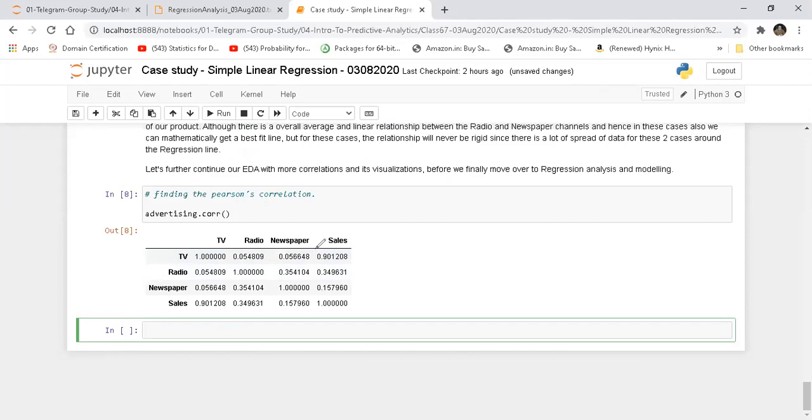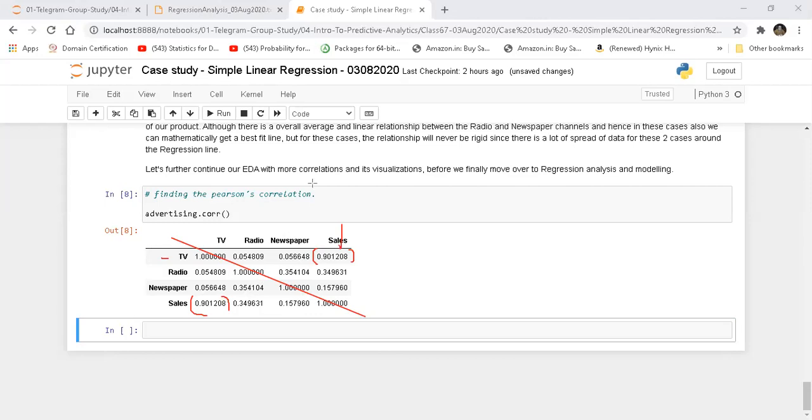If you see this number over here, there's a 90% correlation between TV and sales. And this is the same number over here, because if you remember, I had already told all of you that anything above this diagonal line is actually a mirror image of what is below the diagonal line. So these numbers are repeating themselves. It's like you can take this as a piece of paper, fold it across this line, and the numbers are going to be the same. So from here we can clearly see there is a good positive correlation.